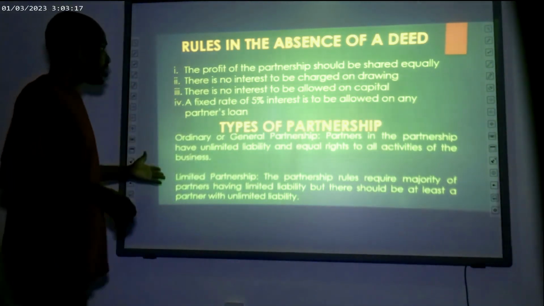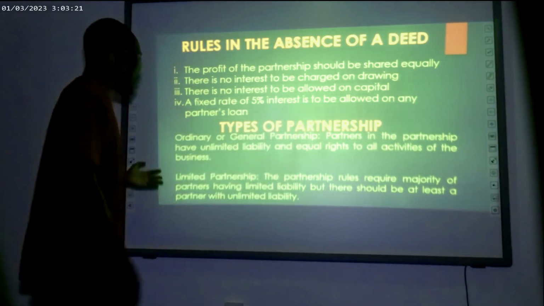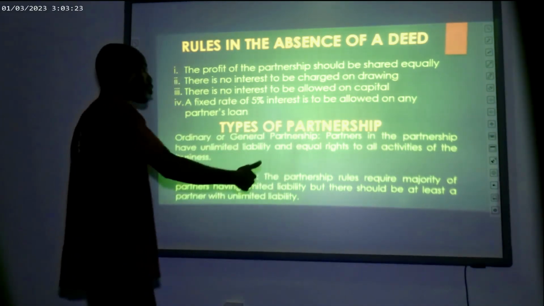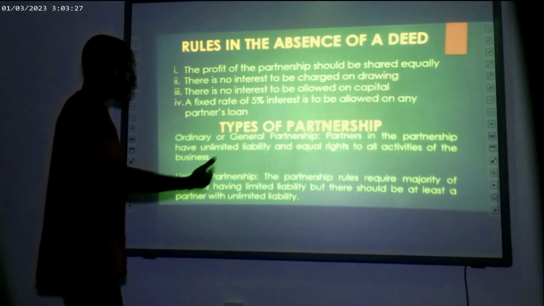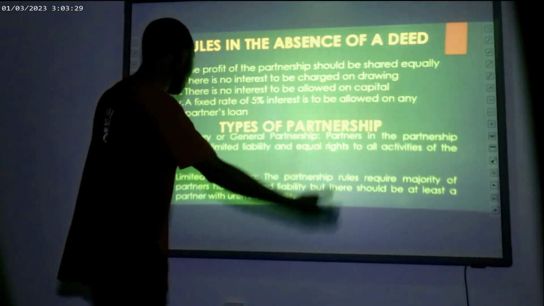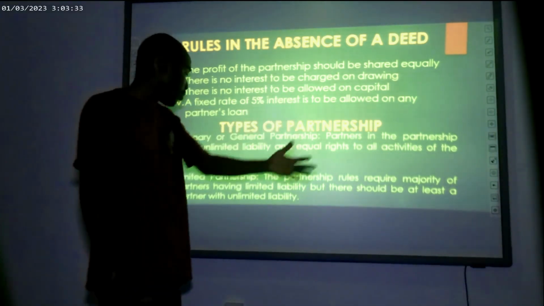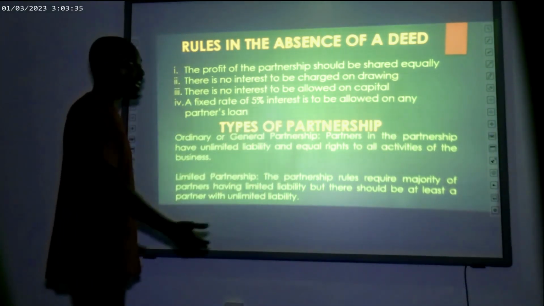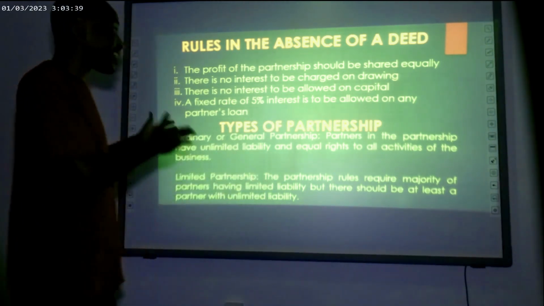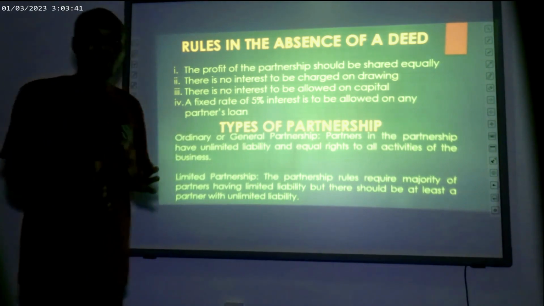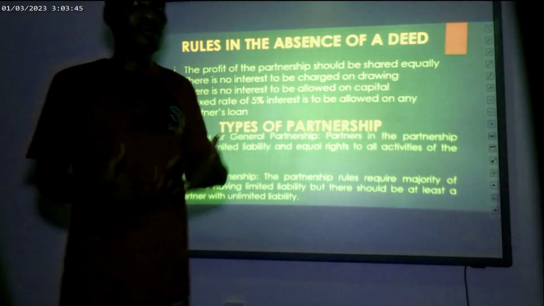So, as we can see, in an ordinary or general partnership, partners have unlimited liability and have equal rights to all activities of the business. While in a limited partnership, the partnership rules require a majority of partners having limited liability, but there should be at least one partner with unlimited liability. So these are the governing rules. These are the two main types of partnership that can be operated by whoever wants to establish a partnership business.